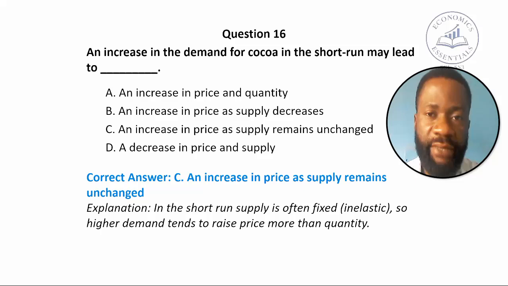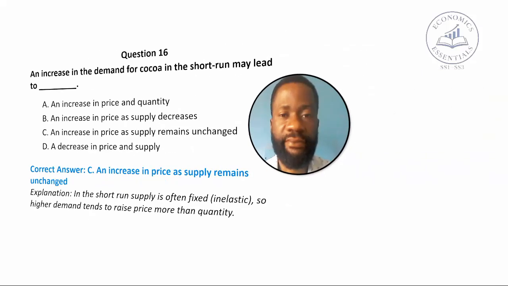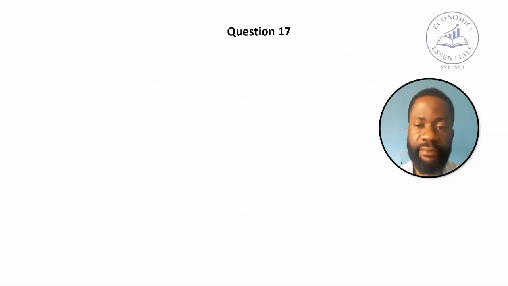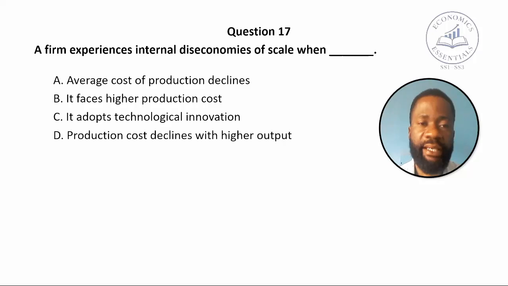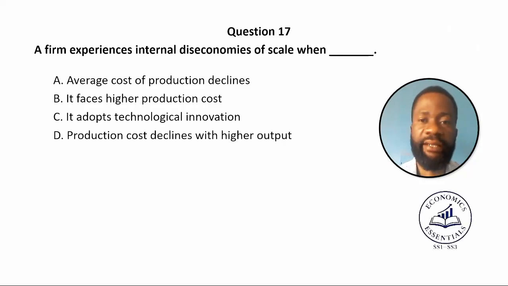Question 17. A firm experiences internal diseconomies of scale when dash. A. Average cost of production declines. B. It faces higher production costs. C. It adopts technological innovation.